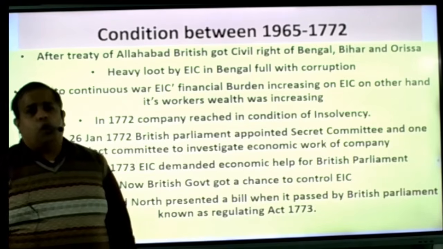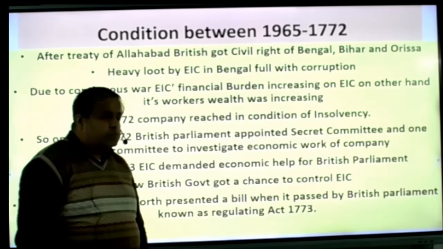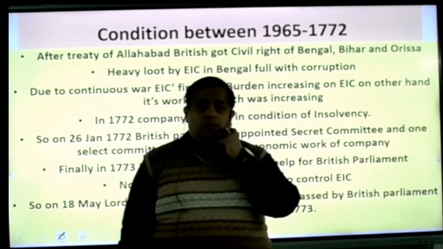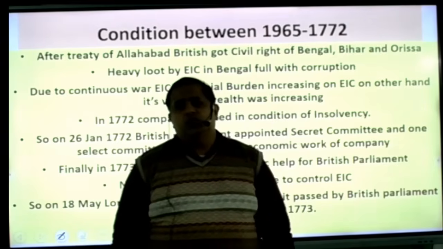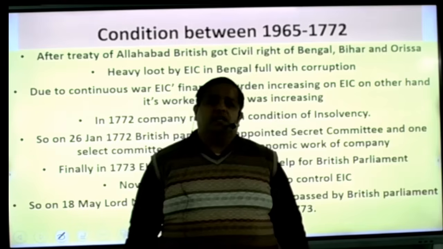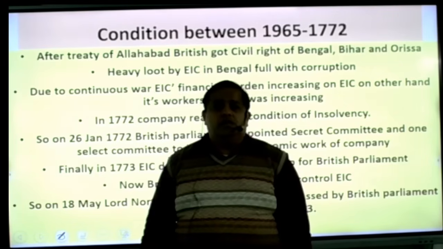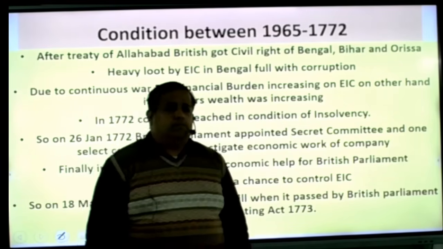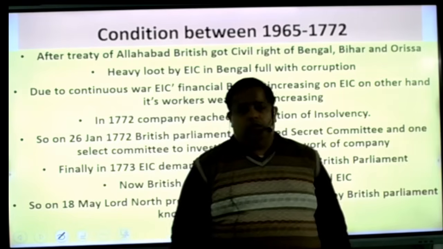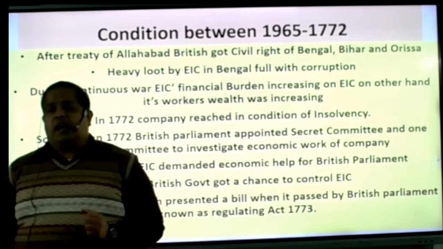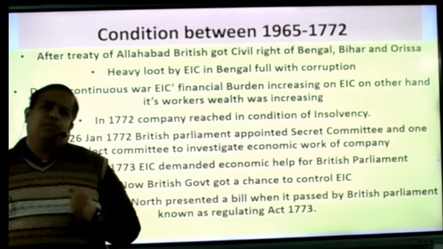Finally, the Battle of Plassey took place. After the Battle of Plassey, the Britishers got heavy rights, heavy values in Bengal. Basically, the civil rights also came into their hand after the Battle of Buxar. 1765 became the major route-changing year for the Britishers, when the Treaty of Allahabad took place.